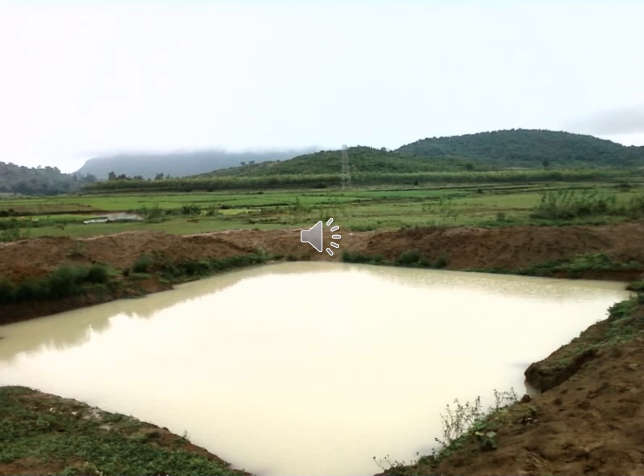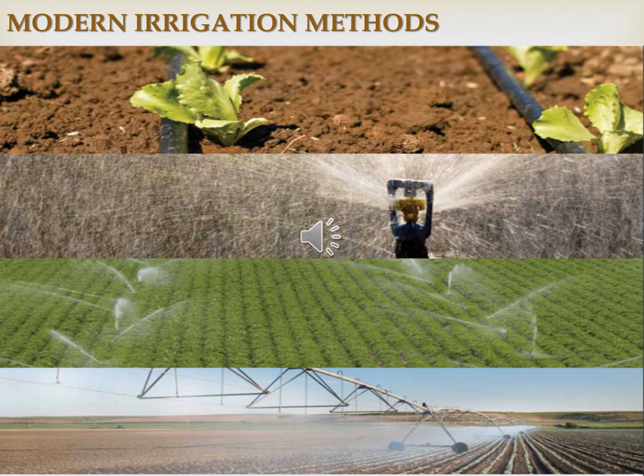So we have discussed the three main sources of irrigation: canal irrigation, well irrigation, and tank irrigation, which were commonly followed all over India. These are ancient and traditional methods. Now we will discuss the modern irrigation methods.